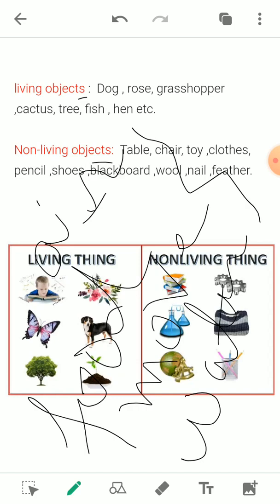But in the case of a non-living object, like a table, chair, toy, cloth or pencil, they do not need food or water, and they do not grow. So we can say these belong to the non-living object.